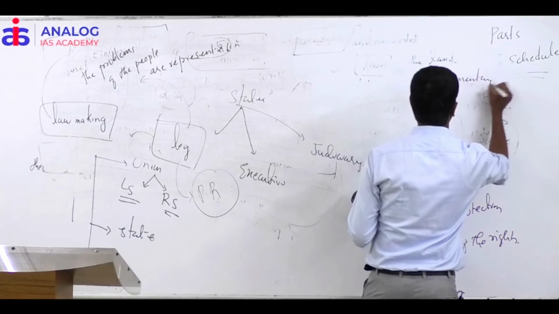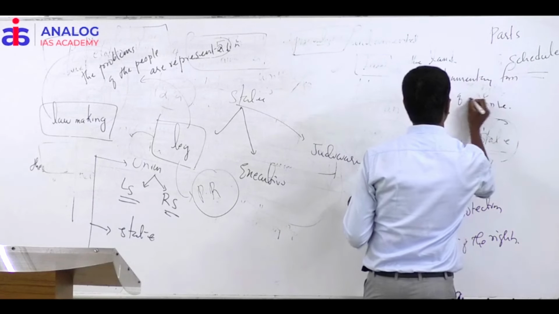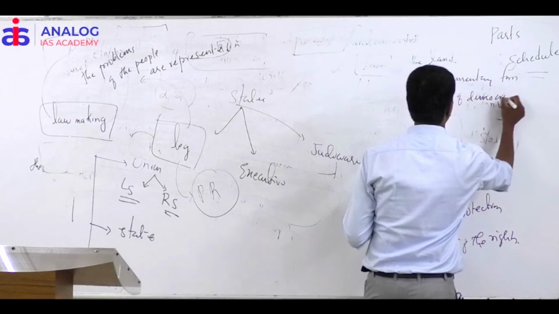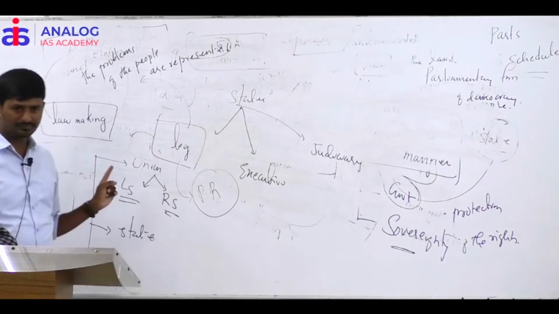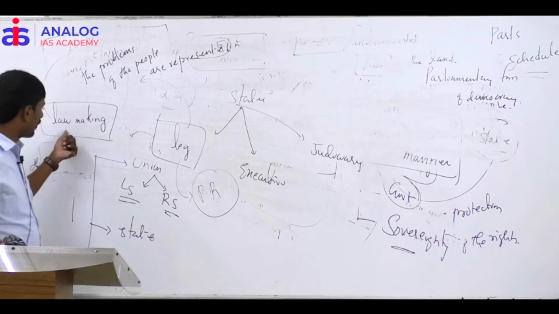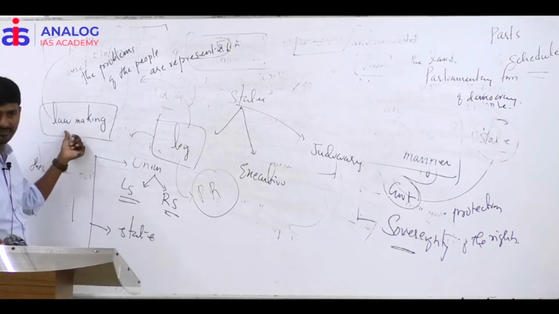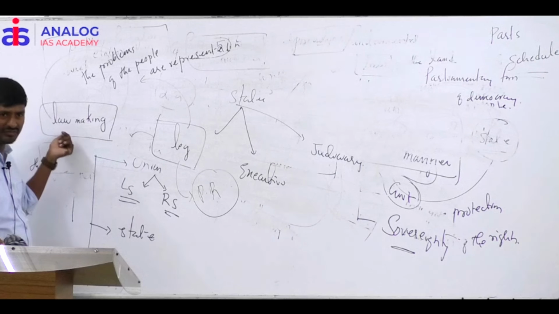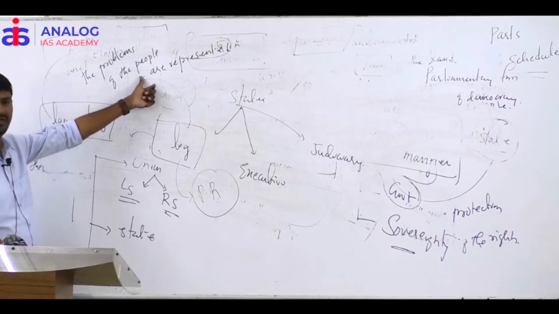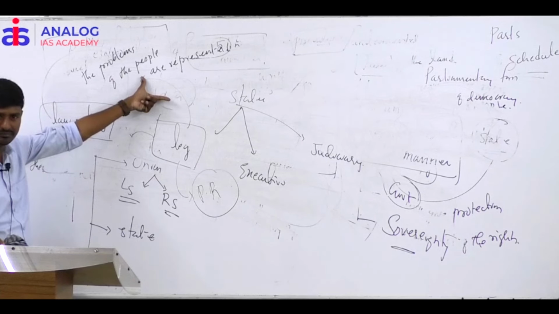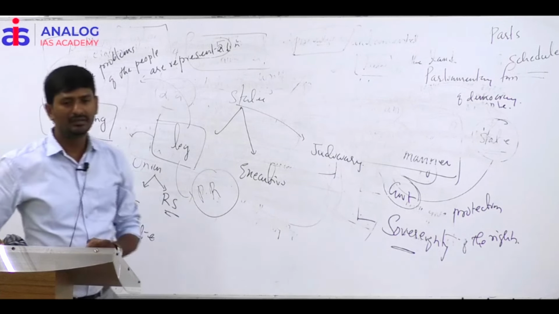Parliamentary form of democracy. Did you write these points? Write down legislature, which is nothing but the lawmaking chamber, the lawmaking organ of the state. What is the purpose of the legislature? It represents the people. Right. Next line, write.